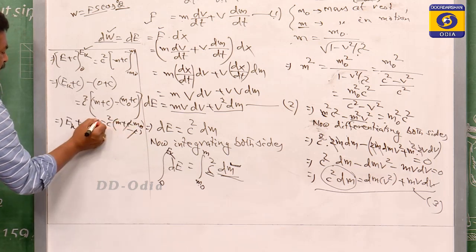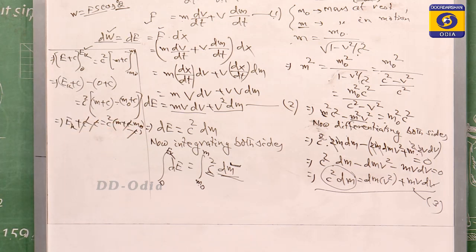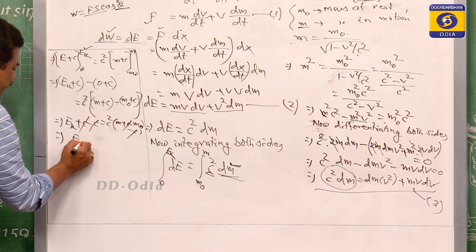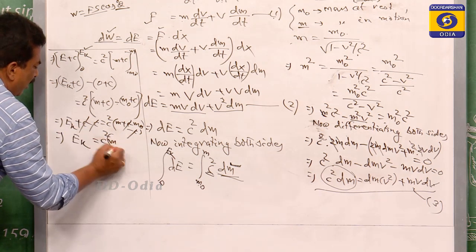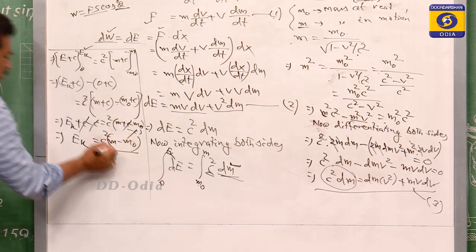You see, the c cancels. So this implies Ek is equal to c square times m minus m0.